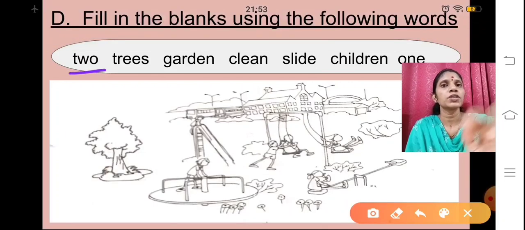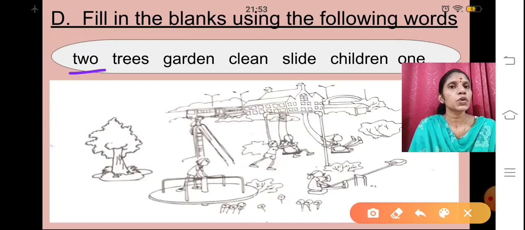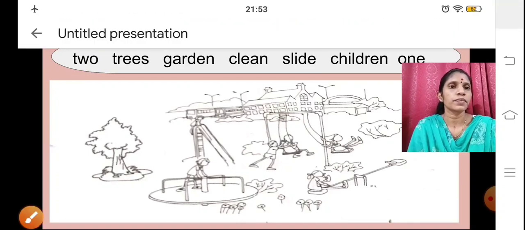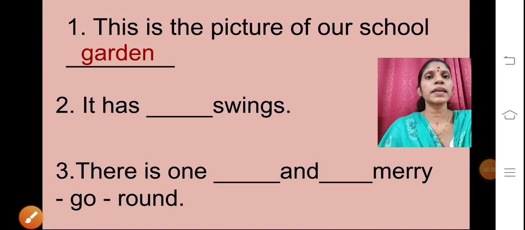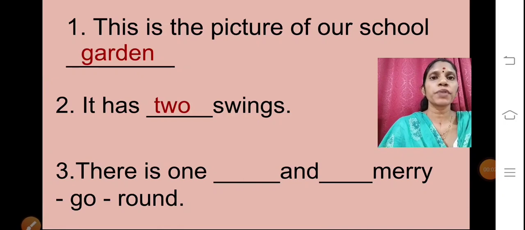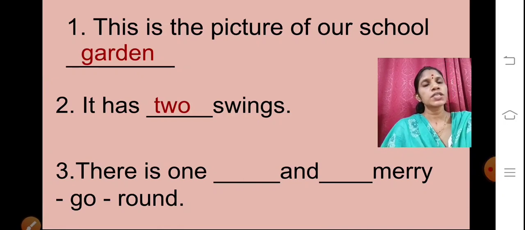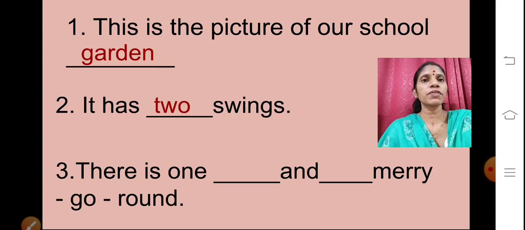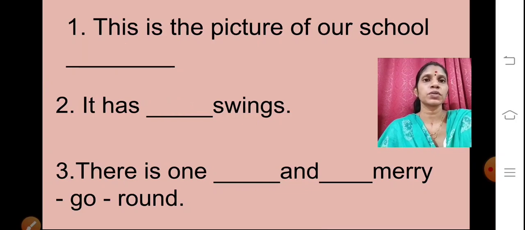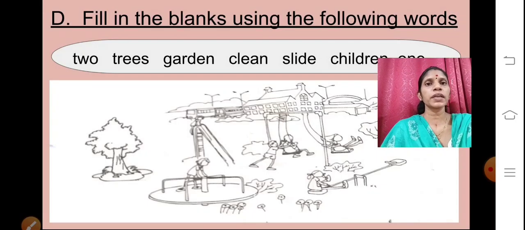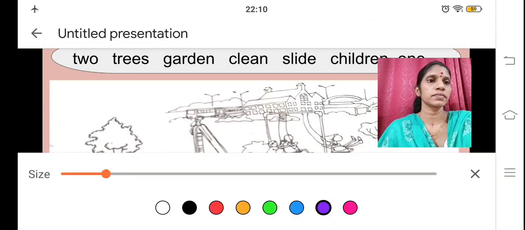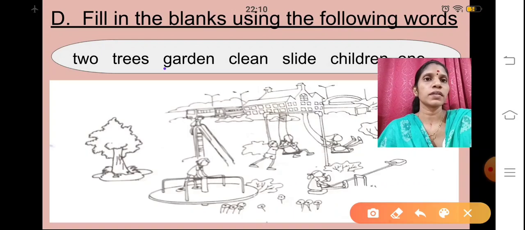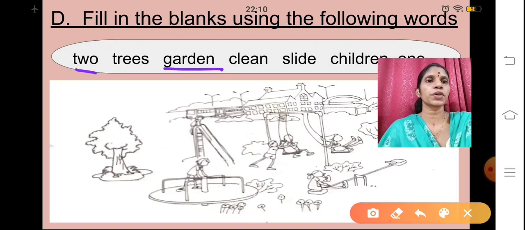So we will select 2, and the answer will be: it has 2 swings. Now we have finished with garden and 2.